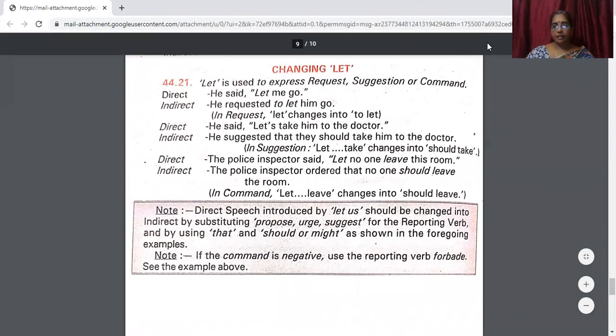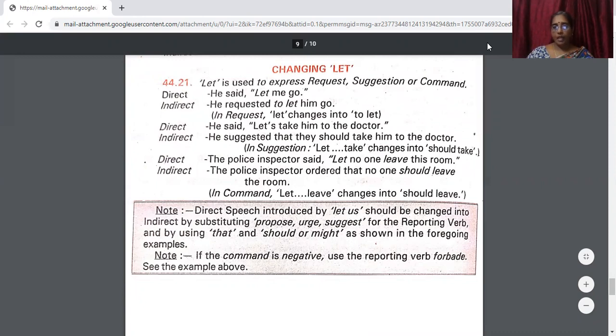Now let us see changing let. When a sentence in the direct speech, in the actual words of the speaker, has let, let is used to express request, suggestion, or command. He said, let me go. He said, comma, inverted commas begin, let me go. He requested to let him go. So we make a change. He requested to let him go.